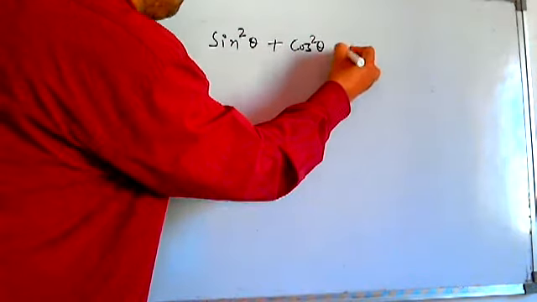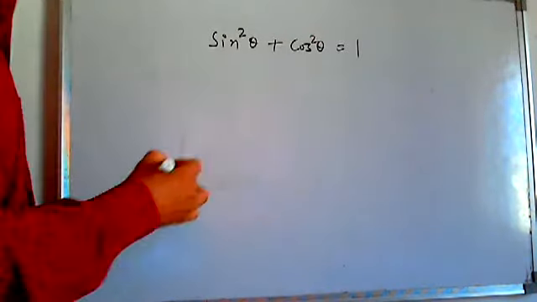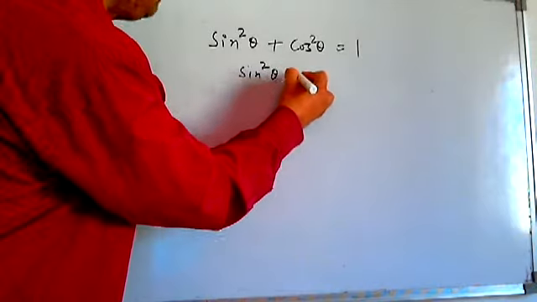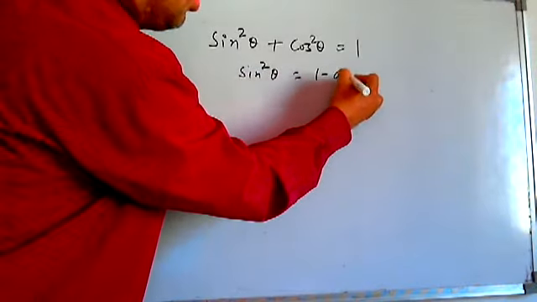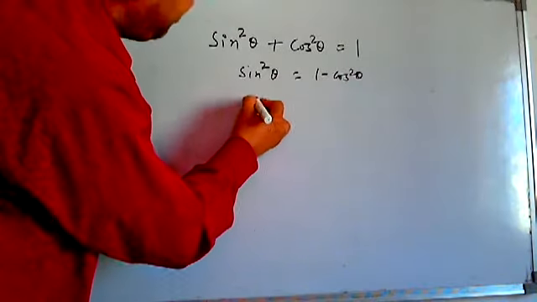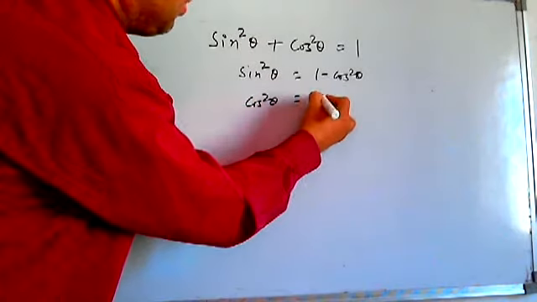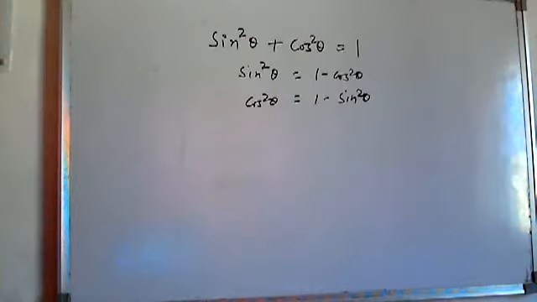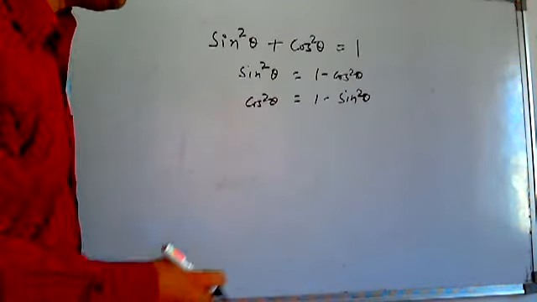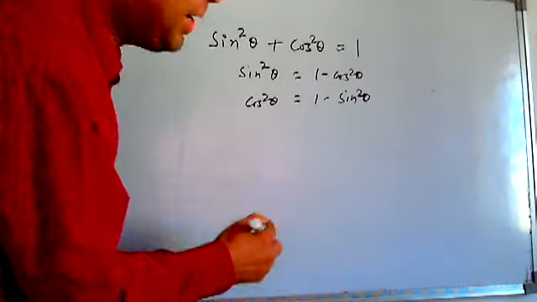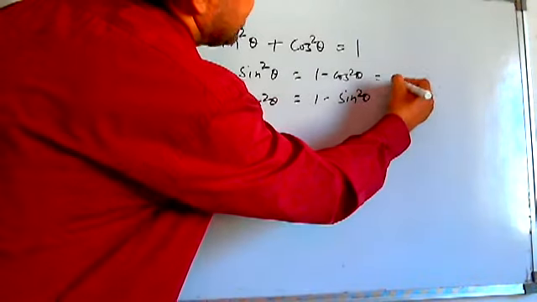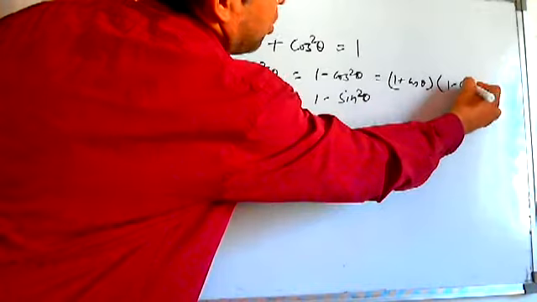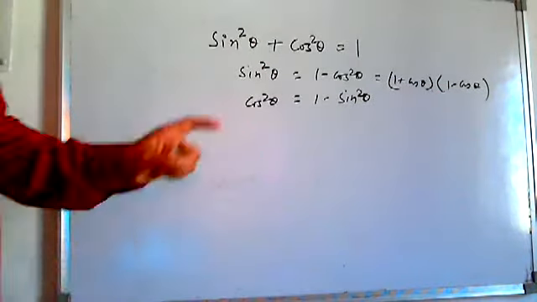Sin square theta plus cos square theta, we know, is 1. So this can be used in the way: sin square theta as 1 minus cos square theta, and cos square theta as 1 minus sin square theta. We should be strong in algebra as well. Moreover, 1 minus cos square theta can be further written as 1 plus cos theta into 1 minus cos theta. So be careful.